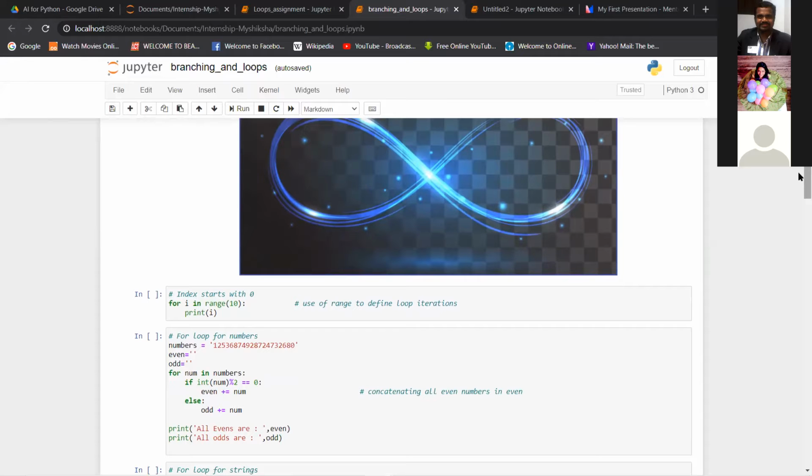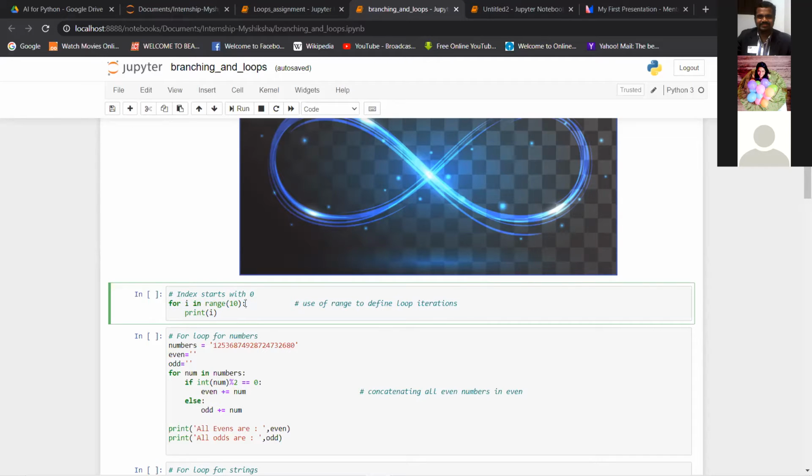So we will just look at the basic syntax here. We'll start with the for loop. The basic for loop is what you can see on the screen. You have seen the range function in the last session. So, for i in range, this is the syntax.